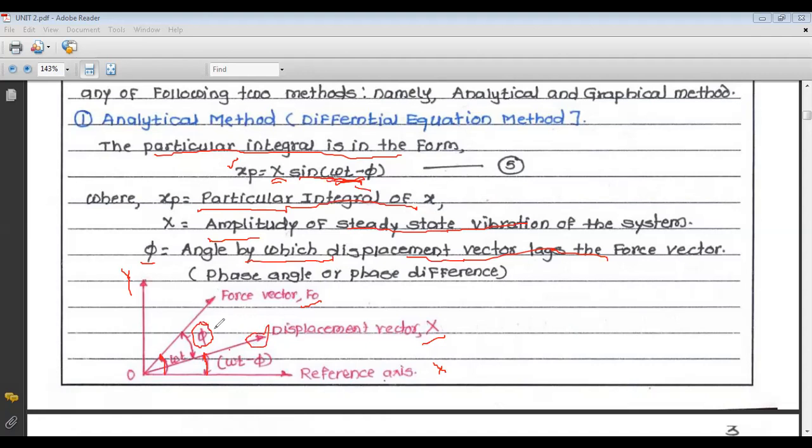or we can say the phase angle is the angle by which the force vector leads the displacement vector. The force vector will lead the displacement vector by an angle of phi. So either way, we can take it as lead or lag. So this is about the particular integral in this form. Now let us start with our method, the analytical method.